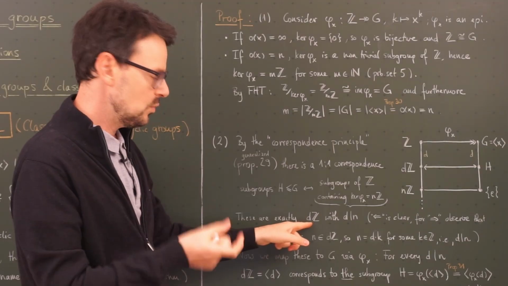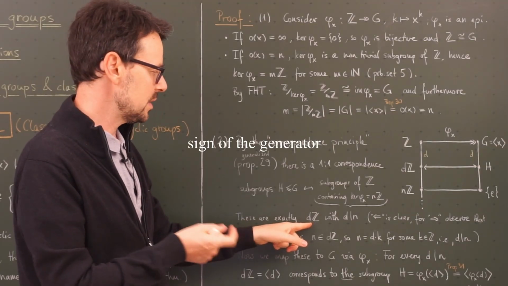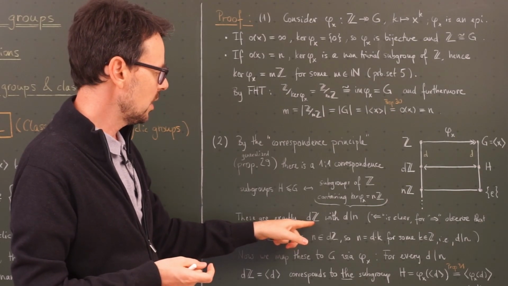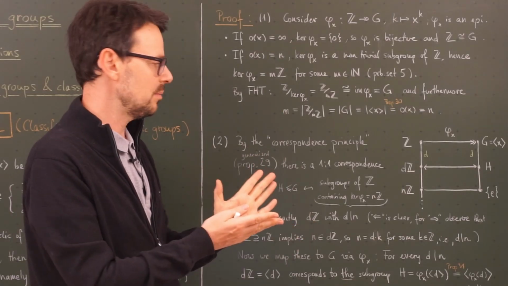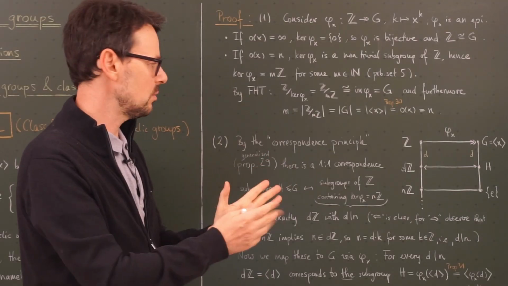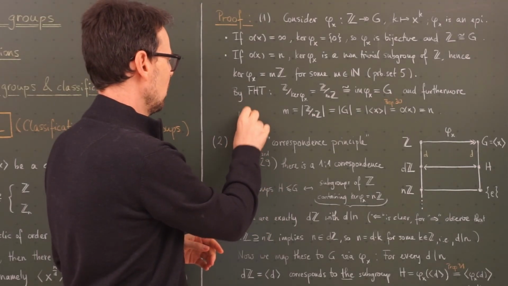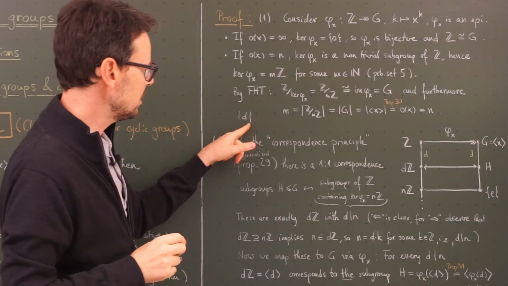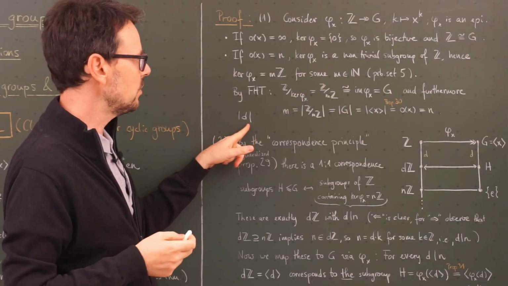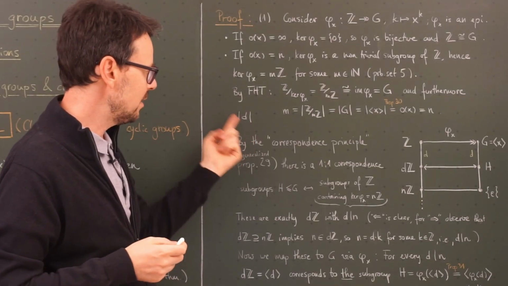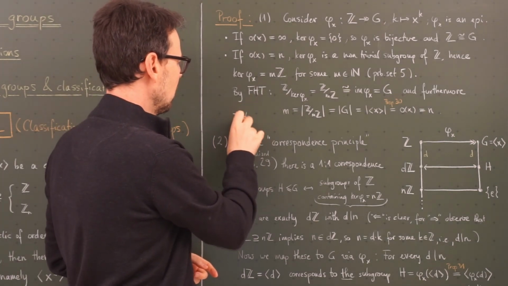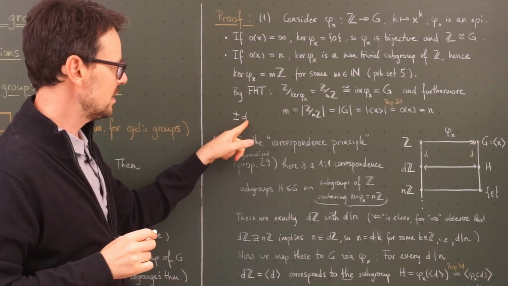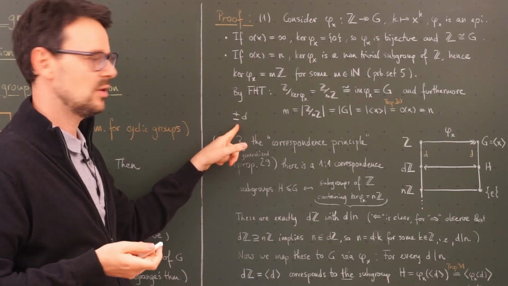This d here is unique up to the sign, because in the proof back then we showed that the subgroup is generated by the non-zero element with smallest absolute value. So you take the smallest integer, not 0, in this subgroup, and then this here generates the subgroup. But if d generates the subgroup, then also minus d generates the subgroup.